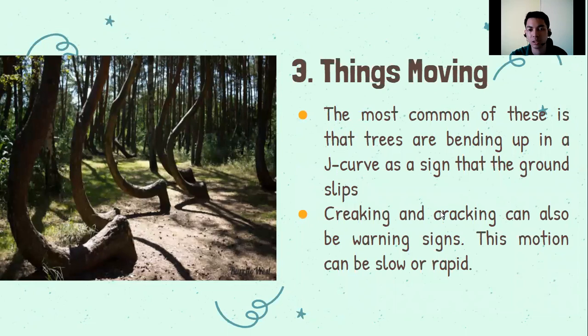Number 3 is things moving. Yung mga bagay na hindi naman gumagalaw is gumagalaw. Kunyari, yung poste ng kuryente, yung inyong pader, yung mga puno. Alam na natin, hindi naman yun gagalaw. Pero pag nagkakaroon ng ganitong shape, nagkakaroon tayo ng slow-moving landslide. The most common of these is bending in a J curve as a sign that the ground is slipping. Dumudulas yung ating lupa, kaya nagkakaroon tayo ng J shape. Napaliwanag natin yung kanina.